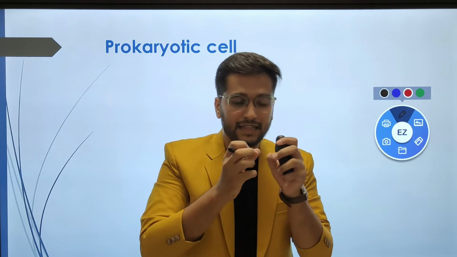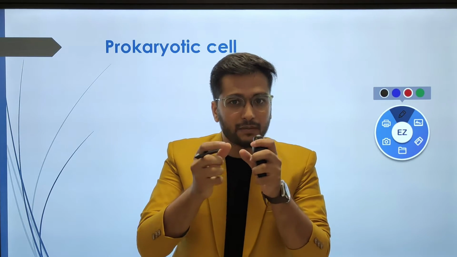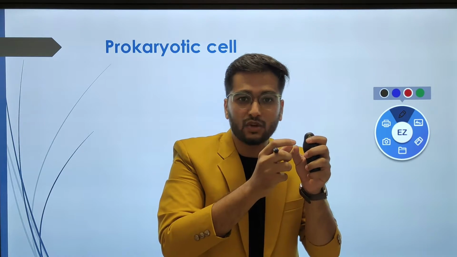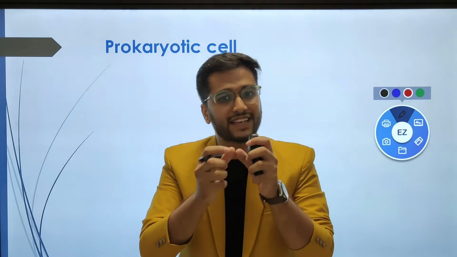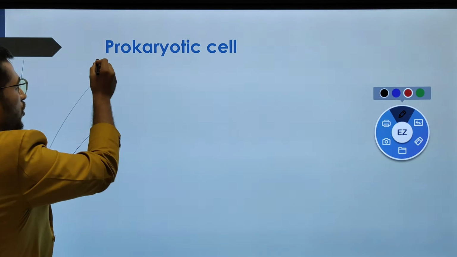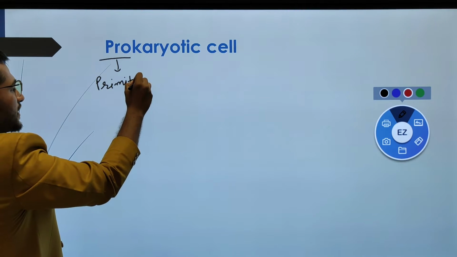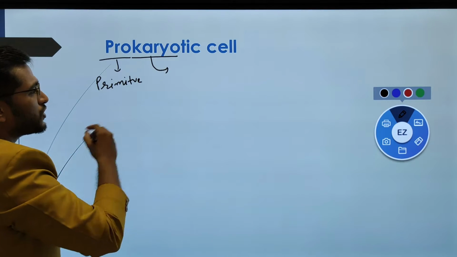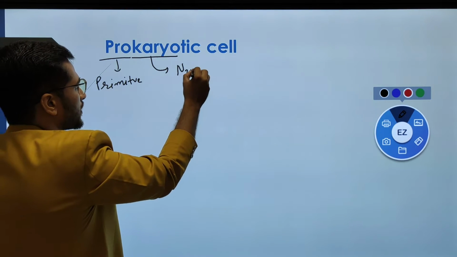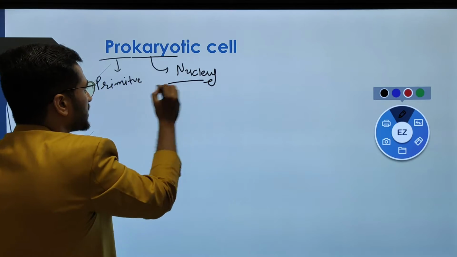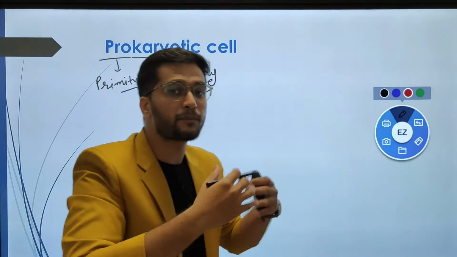As we discussed, the term prokaryotic has two particular words, one is pro and the second is karyo. Here pro stands for primitive, or you can say initiative, and karyo means the nucleus. These are cells in which the nucleus is the primitive type.